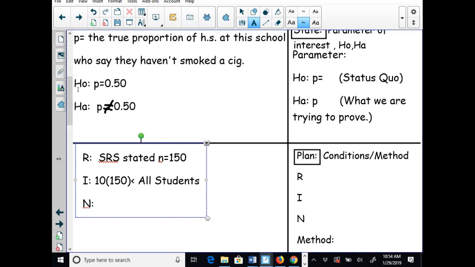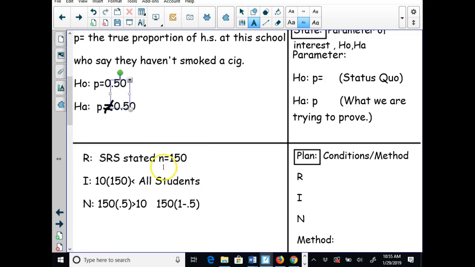Now our N, again, how do we know if it's going to be n is greater than or equal to 30 or if it's going to be n times p? We know it's n times p because we're dealing with a p. Okay, so 150, we know our p now. Before we had to use p-hat because we didn't know p, but we know p, it's right here. It's 150 times 0.5 is greater than or equal to 10. And then 150 times 1 minus p is greater than, oops, sorry guys.